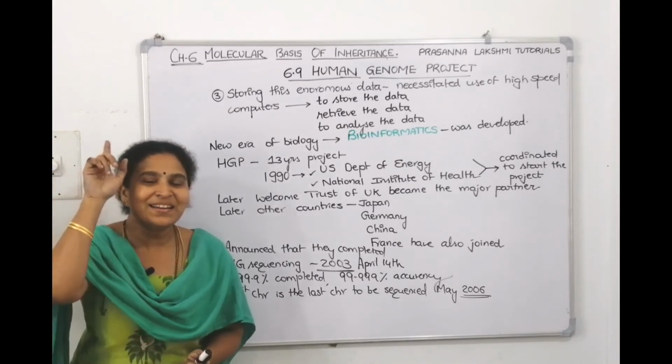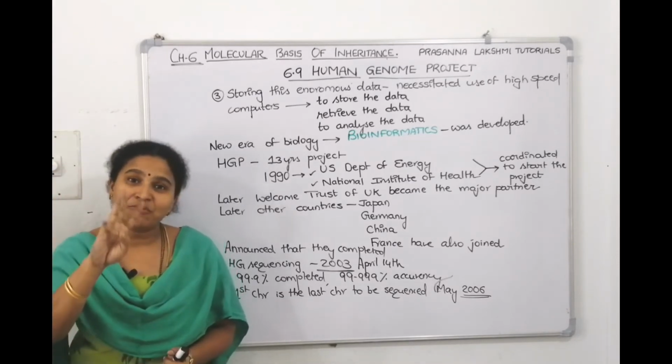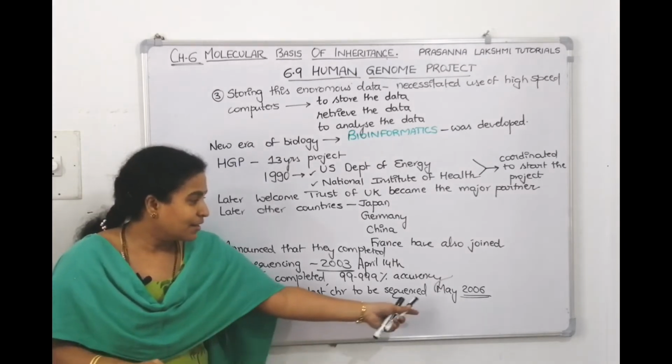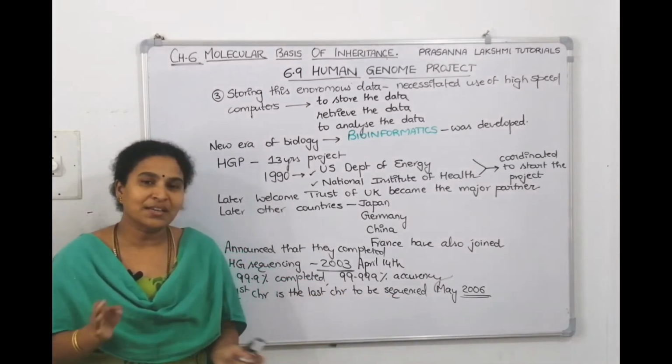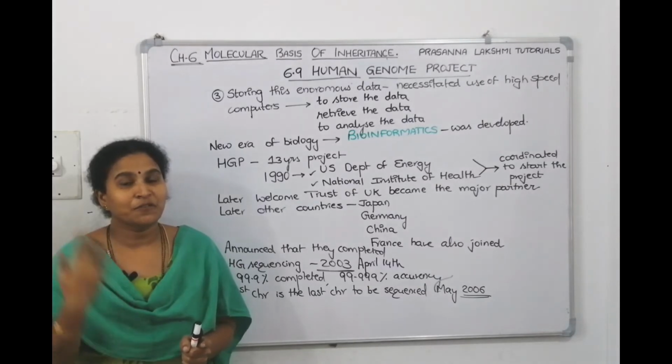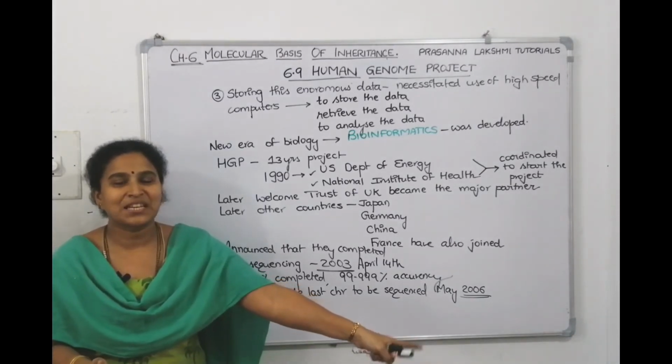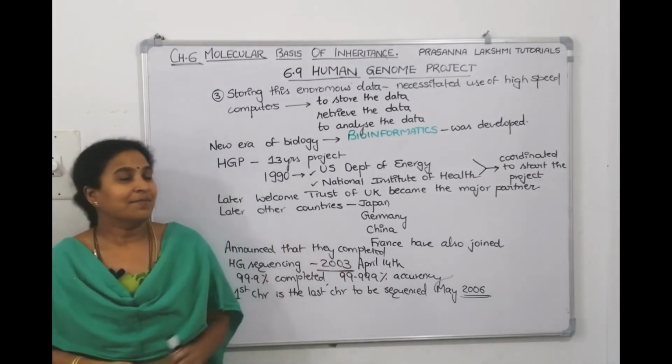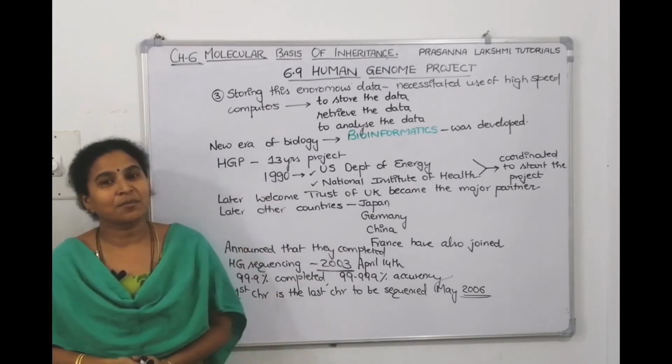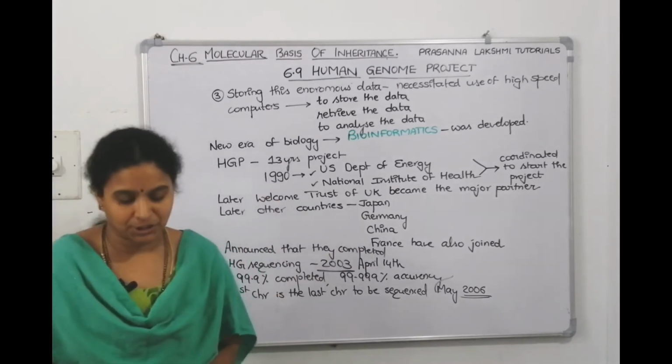When did they complete the sequencing of the first chromosome? They took 3 more years, in the year 2006, May. They told us, yes, we completed the biggest chromosome, the first chromosome, which was the last chromosome to be sequenced, in 2006. Now, take a screenshot of this. Then we will talk about the goals of the Human Genome Project.